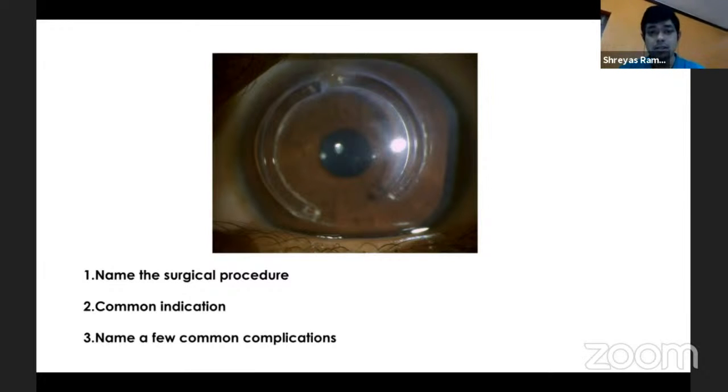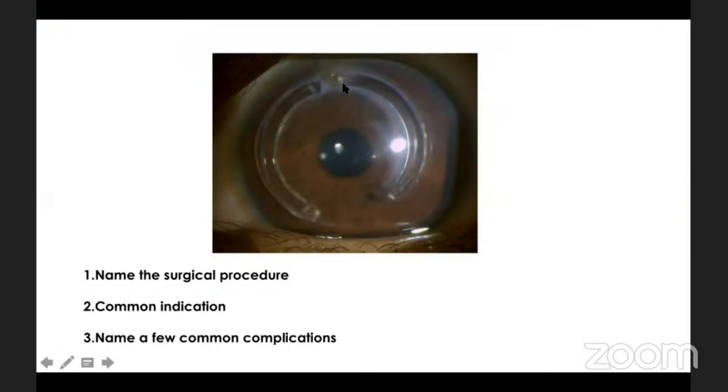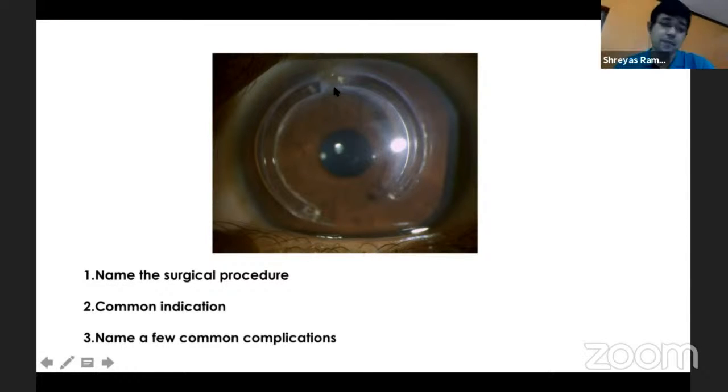So what is this that you're seeing here superiorly? Extrusion. Excellent. One of the reasons, there are a couple of reasons. Most commonly, there is some vascularization happening there. Vascularization is either because of some chronic inflammation, or there might have been a loose suture there earlier which led to an epithelial defect.